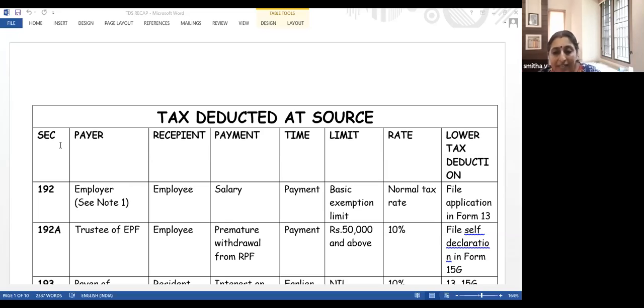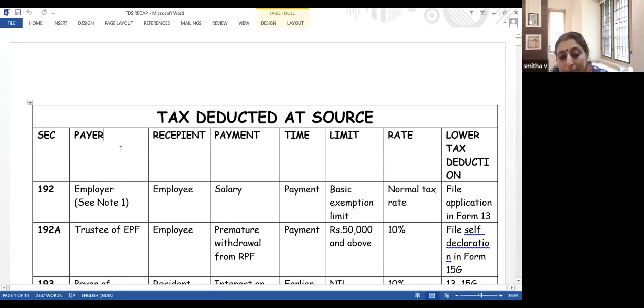If you see the column headings, the first is the section under which TDS is to be deducted. Second is the payer, that is, who has to deduct TDS. Third column is the recipient, who is receiving it. That is payer and recipient, payer and payee.